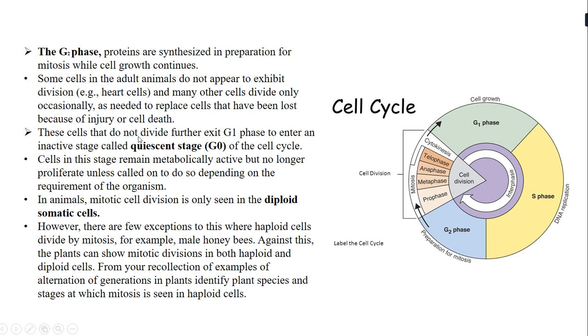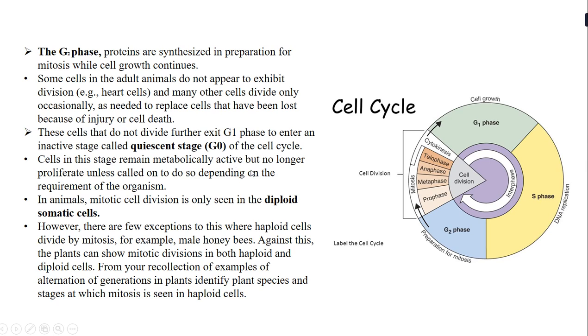And these cells that do not divide further exit the G1 phase and enter the G0 phase. So what do we mean over here? If there are some cells that cannot divide further, they will exit from the G1 phase and enter the G0 phase. The cells in this stage remain metabolically active.